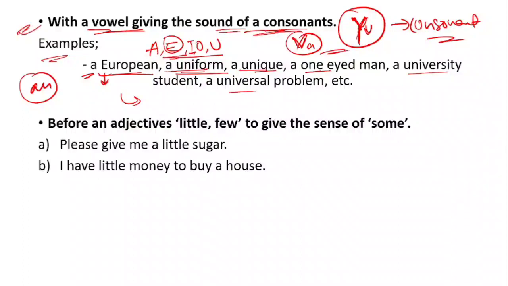This is the first technique you can say, where the word will be starting with a vowel, but we are using a because the sound is of a consonant, okay.